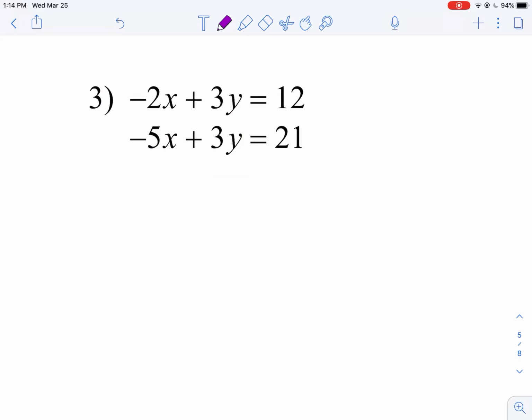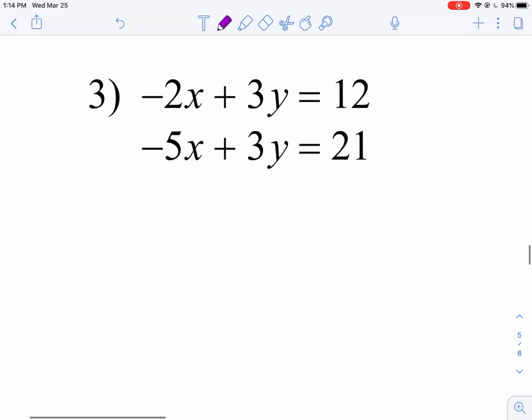We have to do something first. I'm going to show you what we can do here in purple. If there's no elimination at the start, what you can do without technically changing the equation is multiply either one or both of the equations by any number I want, as long as I multiply that number by all of the terms in the equation. Here's what I mean.